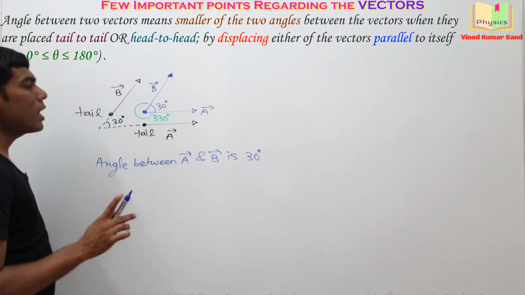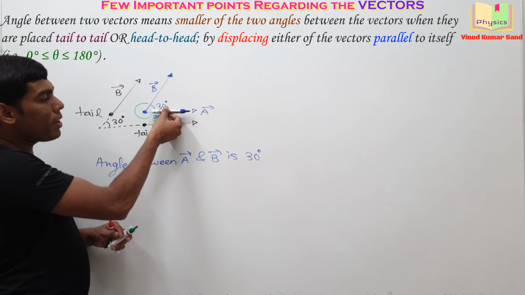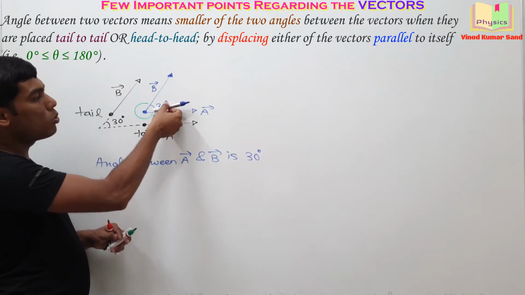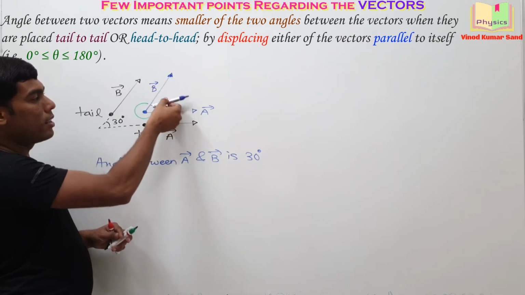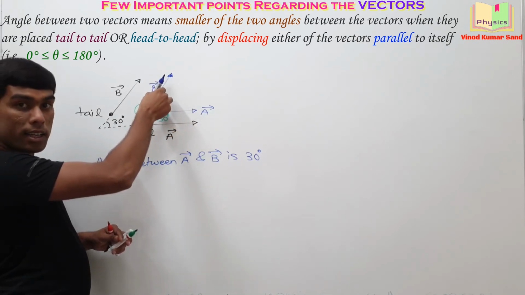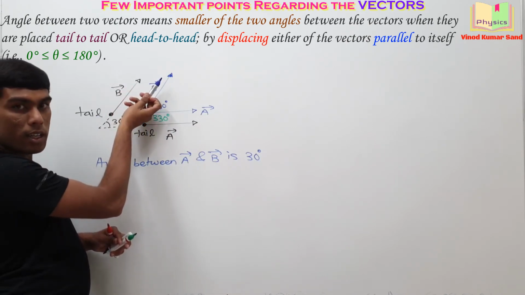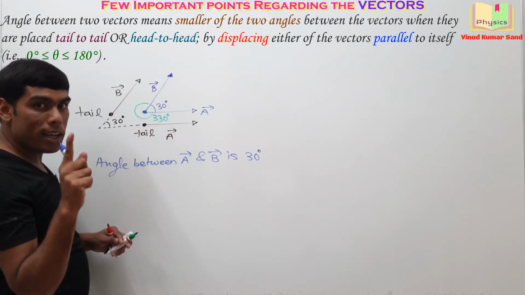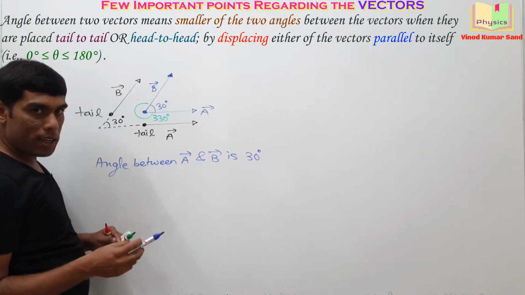Okay, there is a logic behind that. From A vector, how much do you need to turn in order to go to the B vector? Then you turn 30 degrees, or you can turn 330 degrees. You have to choose the smaller angle out of these two possibilities. That's the logic.